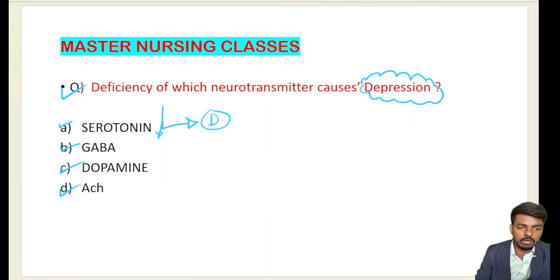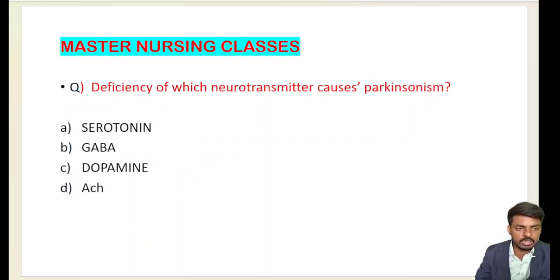Deficiency of GABA leads to anxiety. Deficiency of dopamine leads to Parkinsonism. Acetylcholine, I explained in previous classes. So let me move on to the next class.